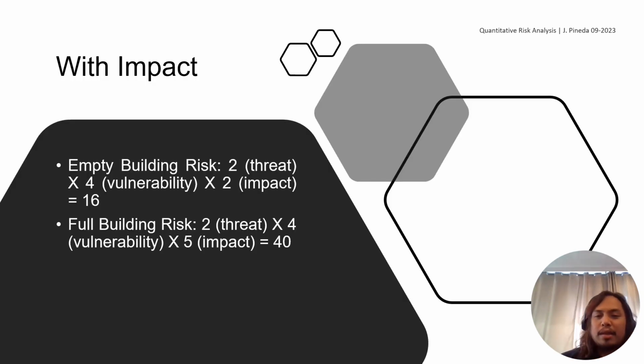So let's complete the formula. So for example, you are in Boston, so you have threat is low but the vulnerability is high. So assuming that the building is empty, then the impact is low. But if there are people inside the building, there are assets inside, then the impact definitely would be high. So the risk would be different, or the risk rating result would be different.